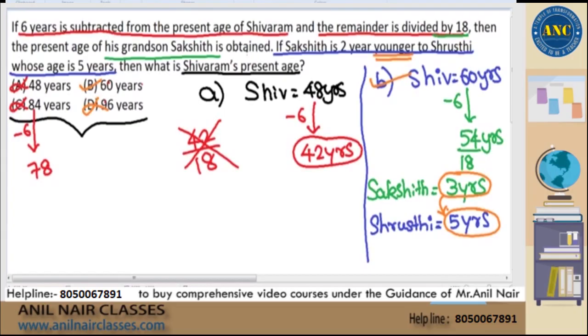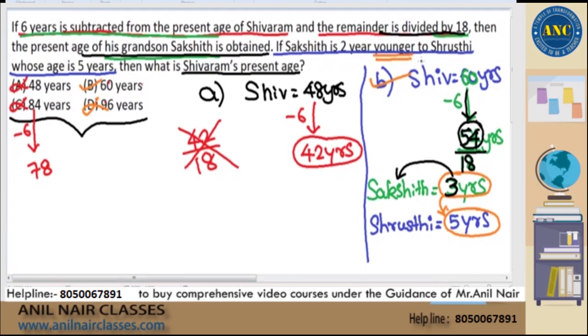Ravi Kumar, I'll explain only one option, sir. I am choosing 60. Question says 6 years is subtracted from the present age of Shivram. I subtracted 6 years, Ravi Kumar. 60 minus 6 is 54. This is the remainder. Remainder is divided by 18. I will divide 54 by 18. When I divide, the present age of his grandson Sakshit is obtained. 54 by 18 is 3. This is nothing but the age of grandson Sakshit.